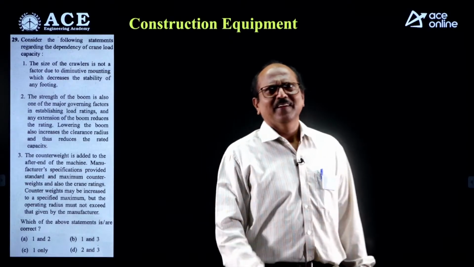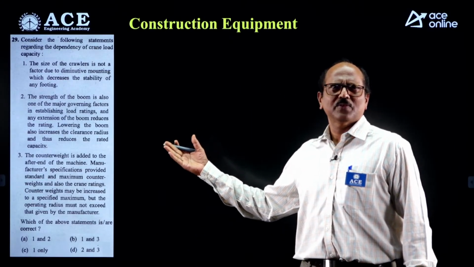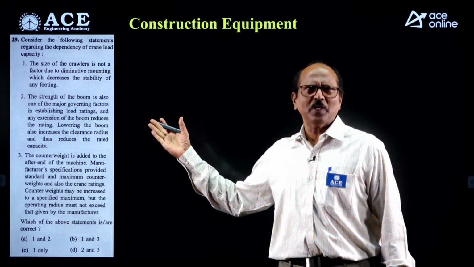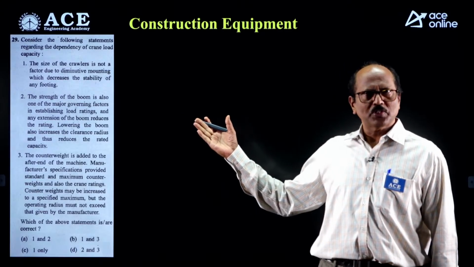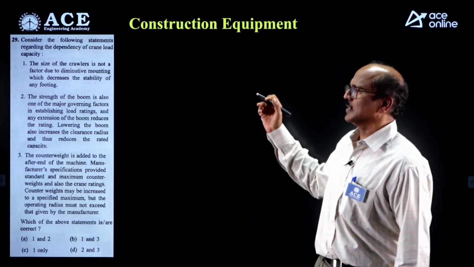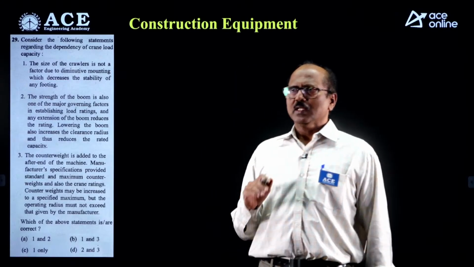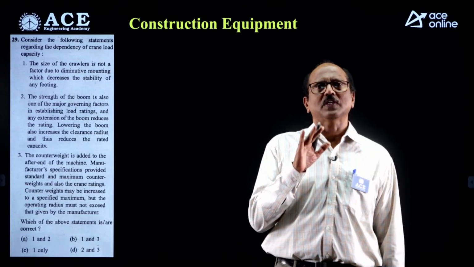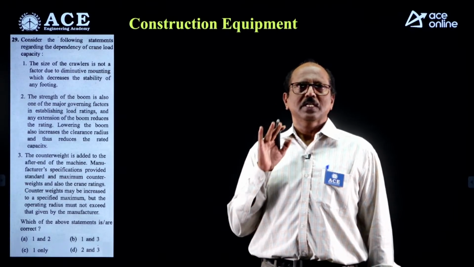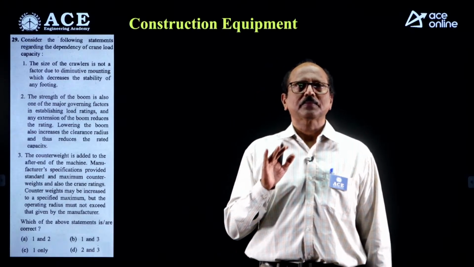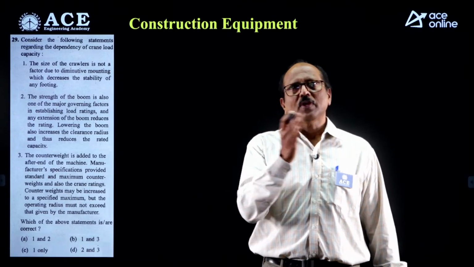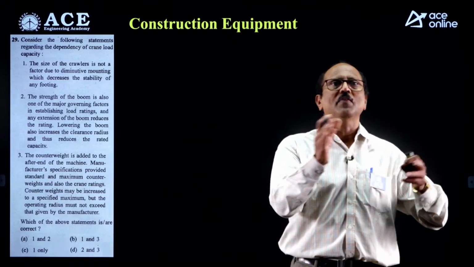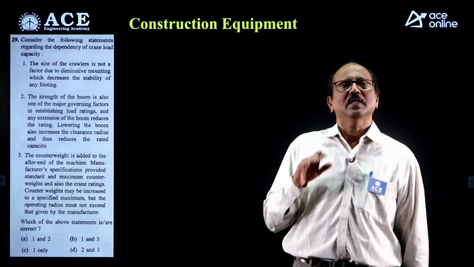Good evening. So, ESE 24 Civil Engineering, my part is construction equipment and hydraulic machinery. Let us start with the construction equipment. There are 2 questions given. One question is on cranes. The second question is on the way we handle concrete from mixer to the dumper, nothing but conveying equipment: how it is handled, what are the conditions for that.